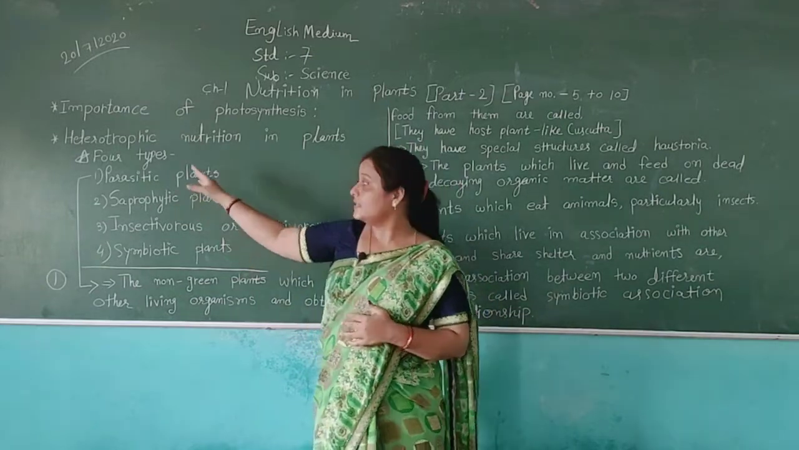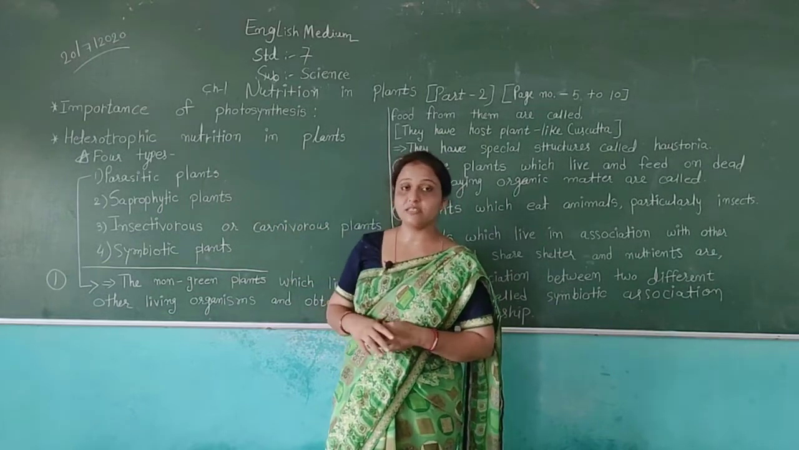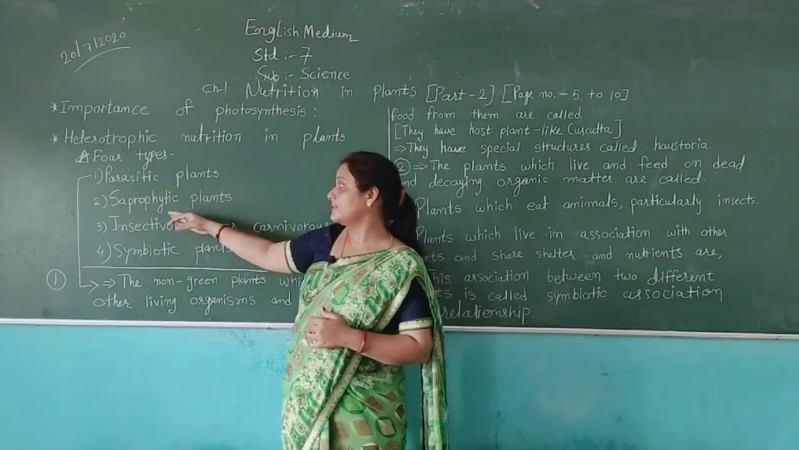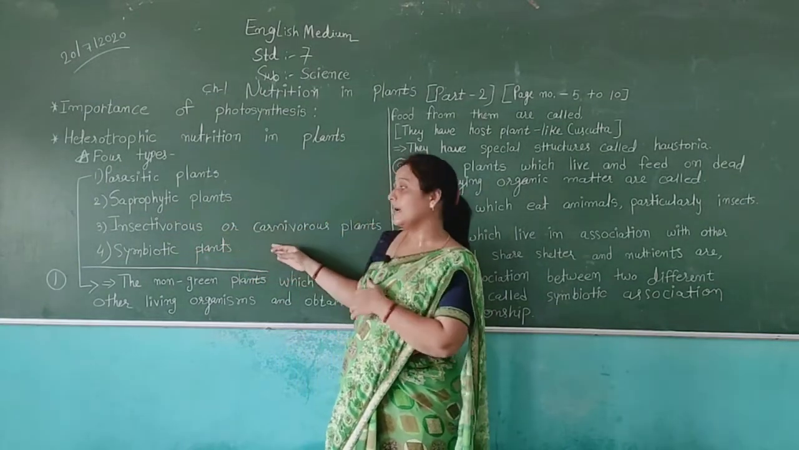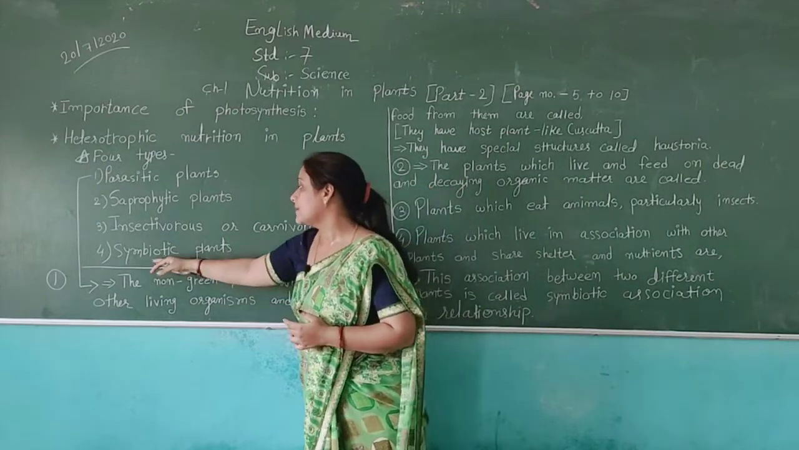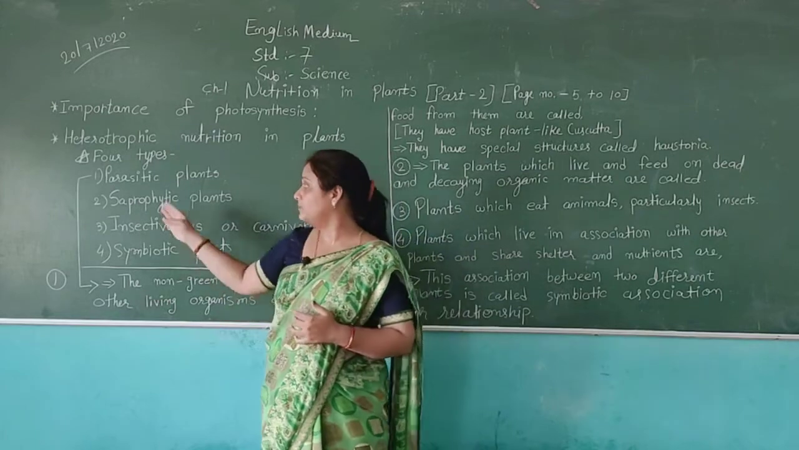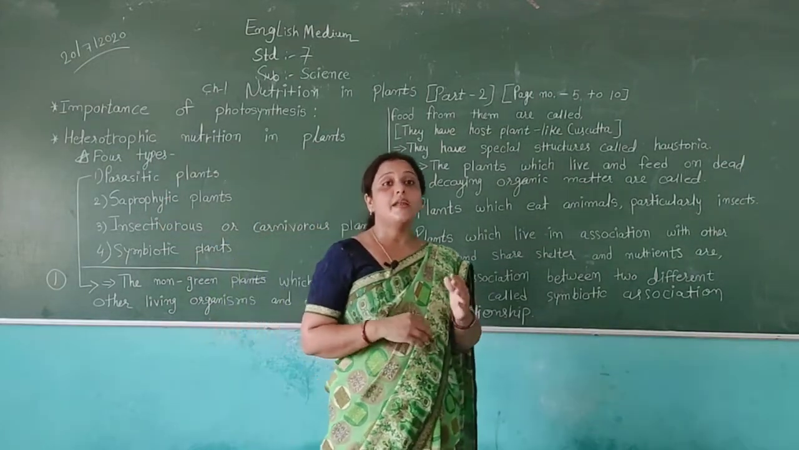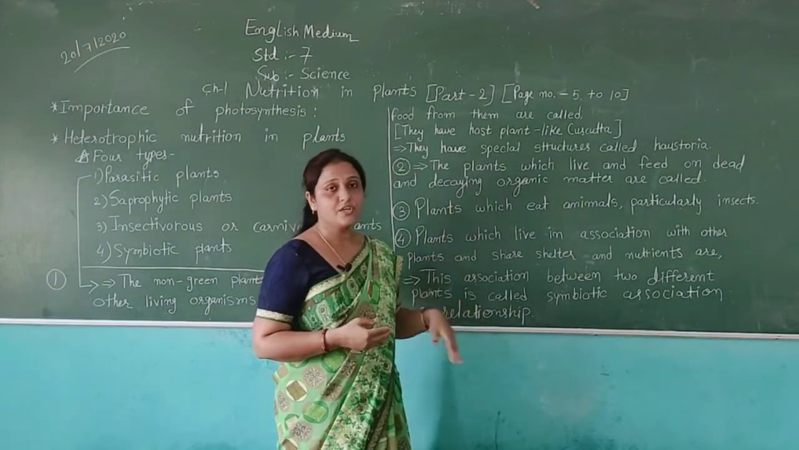Then we discussed the different types of heterotrophic nutrition in our lesson: parasitic plants, saprophytic plants, insectivorous plants also known as carnivorous plants, and then symbiotic plants, and the examples of these types of plants, how they get food and how they live with each other, and the relation between two different plants.